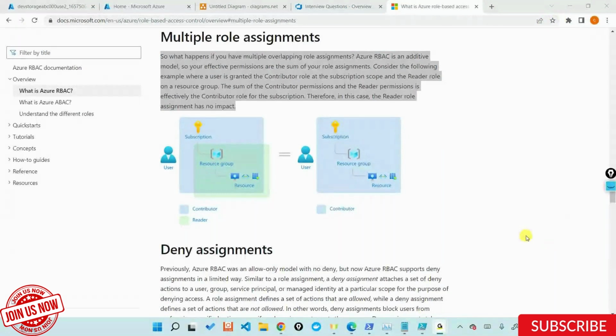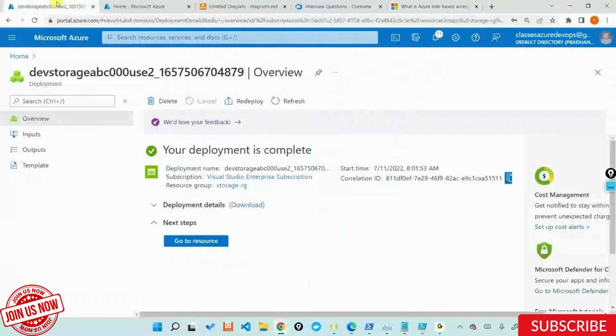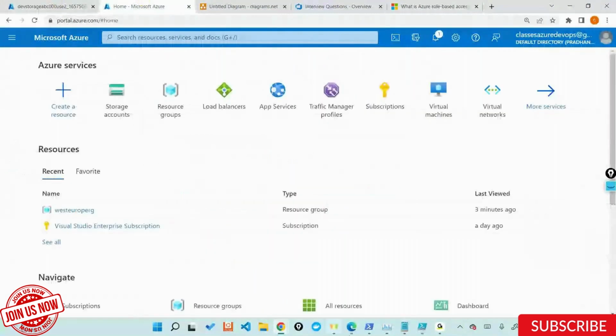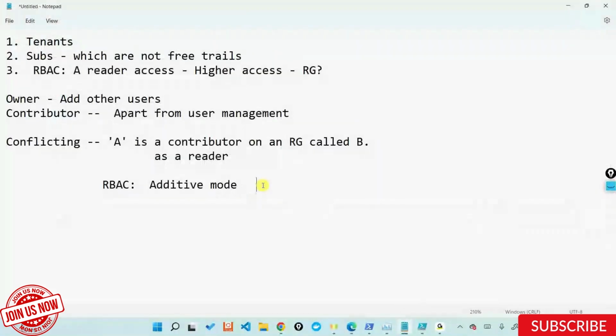You can go ahead and look at this one. This is a very popular asked interview question on multiple role assignments. What do you think will happen if you have multiple role assignments which are conflicting with each other? Your answer should be that it is always an addition. Azure should always go ahead and do an addition. That is what Azure would do when it comes to role-based access control.